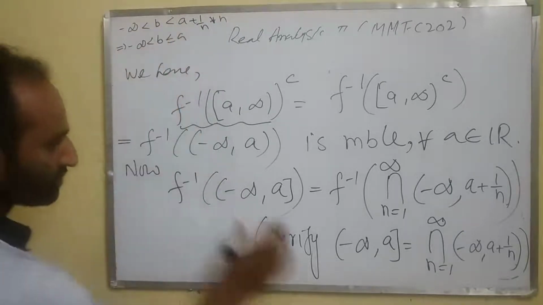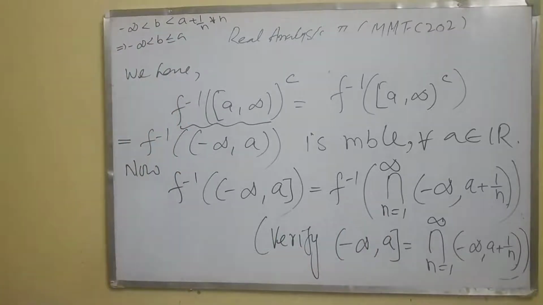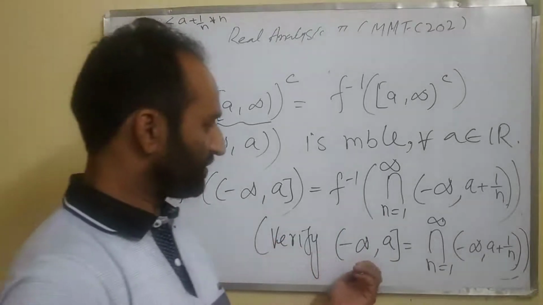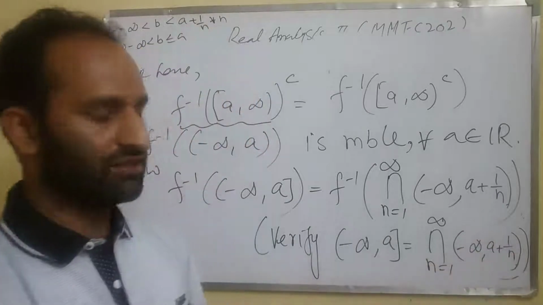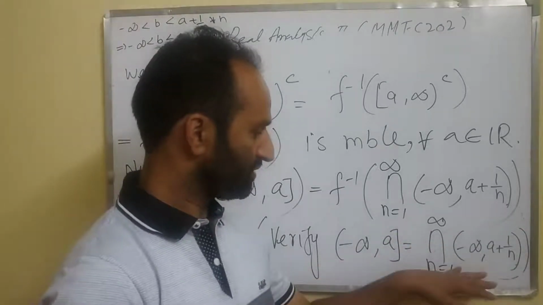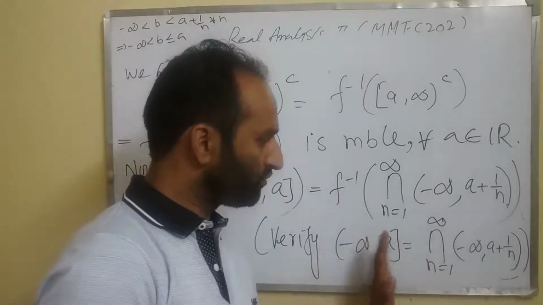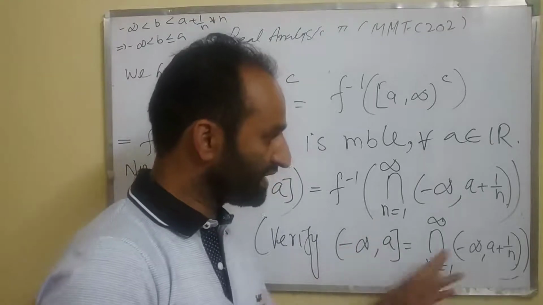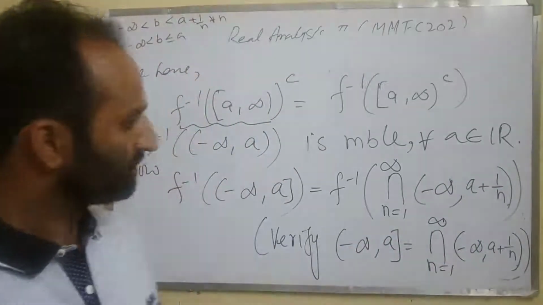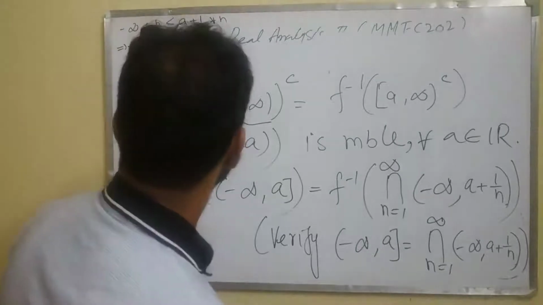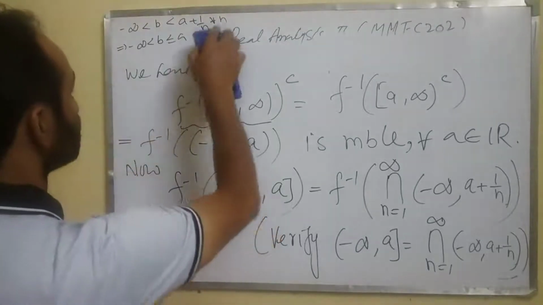So it belongs to this interval. And conversely, if any point is here, then it always sits in this intersection. Because whenever a point is less than or equal to a, it is less than a plus 1 by n for each n. So this is simple.